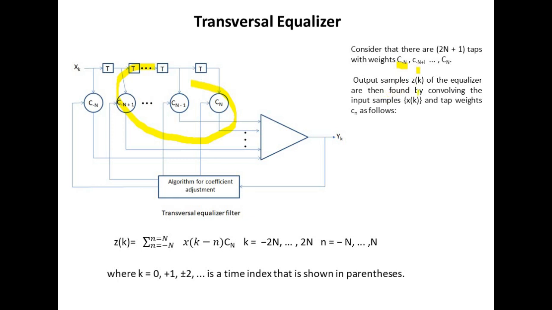Output samples Zk of the equalizer are then found by convolving the input samples Xk and tap weights Cn as follows. Zk equals sigma n from minus N to N, and this is the important function, Xk minus n multiplied by Cn, for values of k ranging from minus 2N to 2N and n equals minus N to N, where k equals 0, plus minus 1, plus minus 2 is a time index.